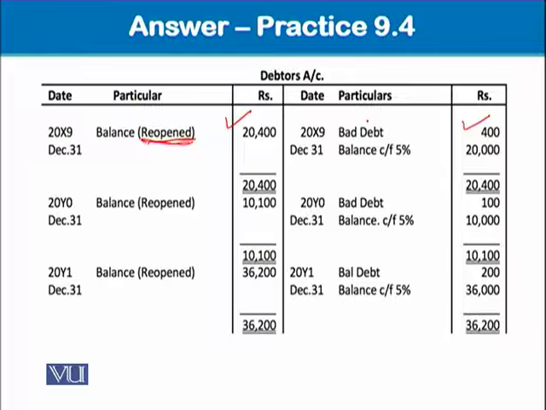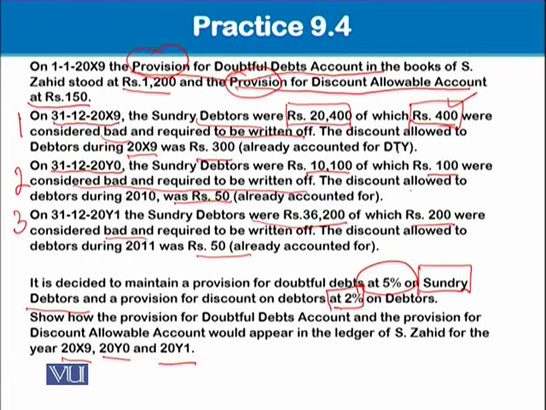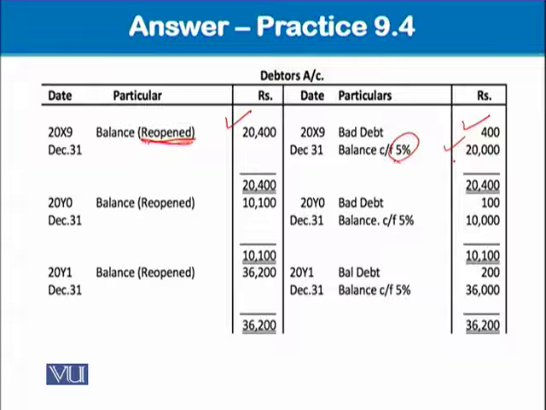Very clear. So the balance carried forward is 20,000, which is subject to 5% provision. Now just come to year 2 and account for further bad debts of 100.